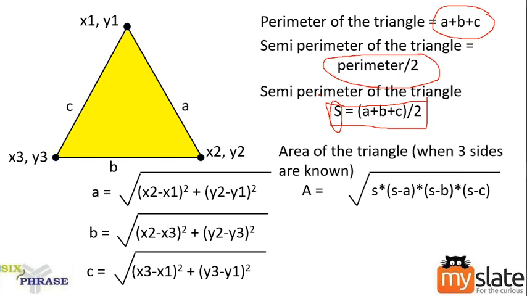So when you need to calculate the area of the triangle, what is the data we have? We have the length of three sides: side A, side B and side C. When you have the length of three sides, the area of a triangle is the square root of S into (S minus A) into (S minus B) into (S minus C).